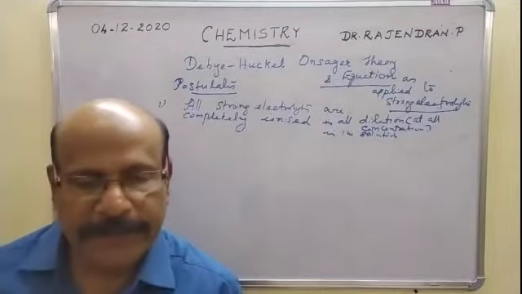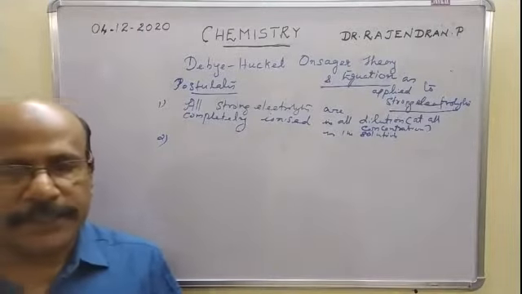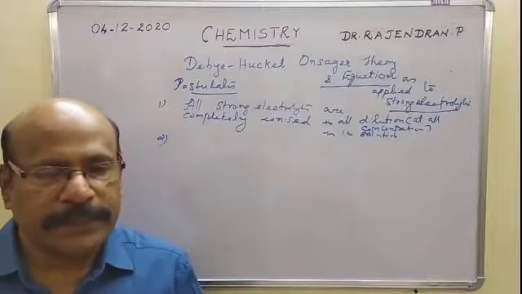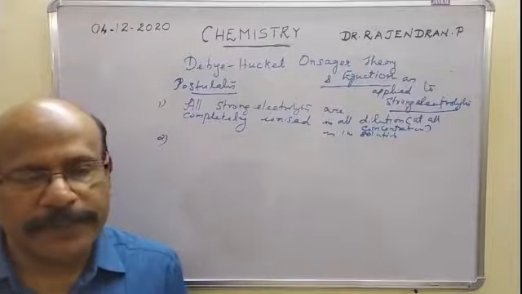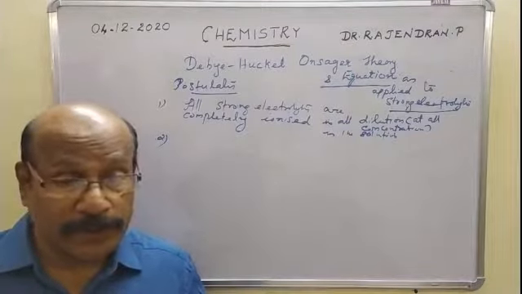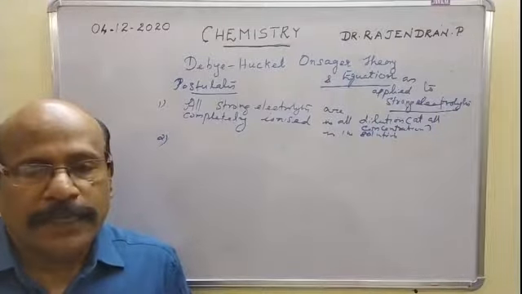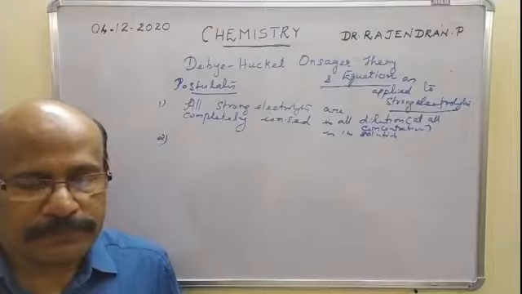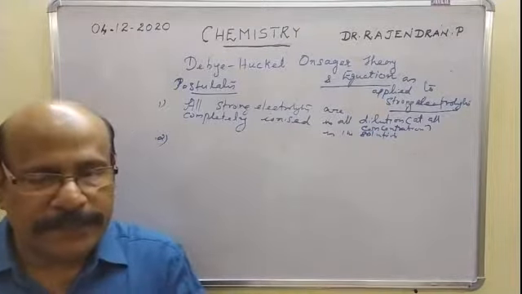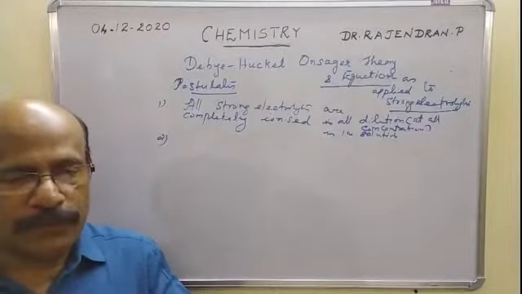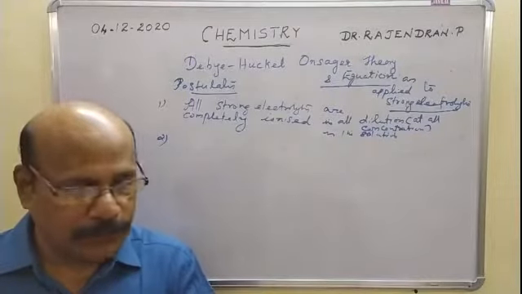And the second important postulate is that due to the electrical attraction, each ion is surrounded by an ionic atmosphere of opposite sign than that of its own ion. So due to the electrostatic attraction, in the neighborhood of a particular charged ion, there is a probability of a greater number of ions of opposite sign than its own.